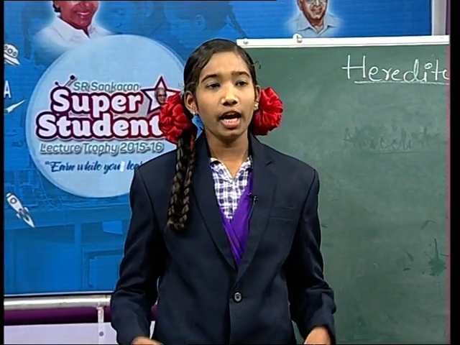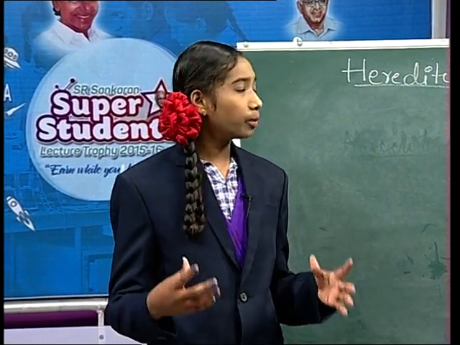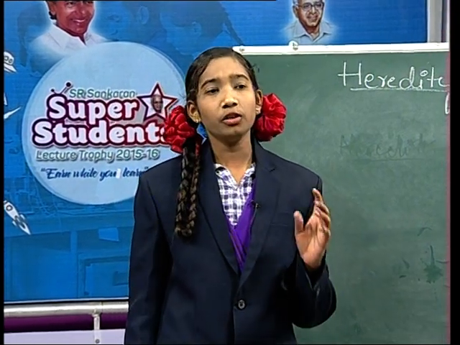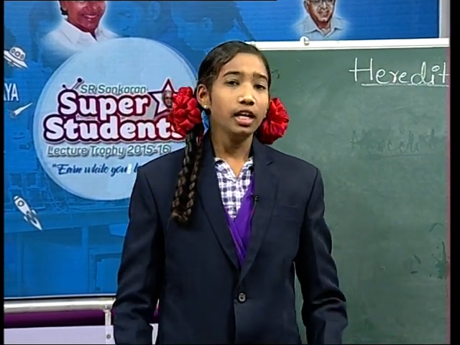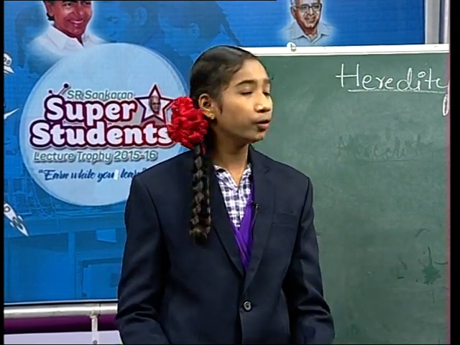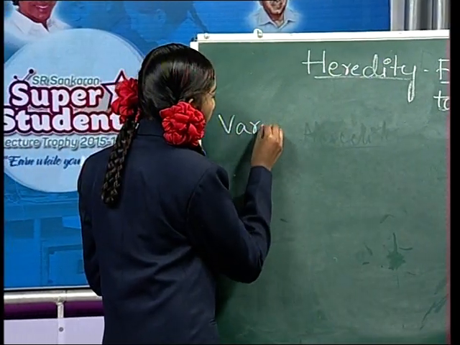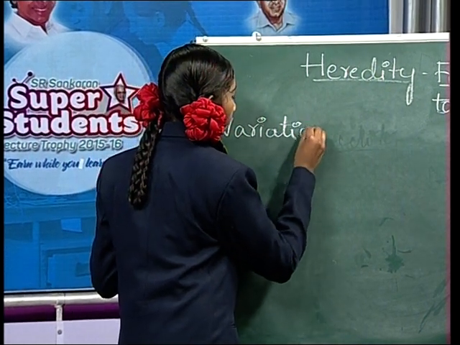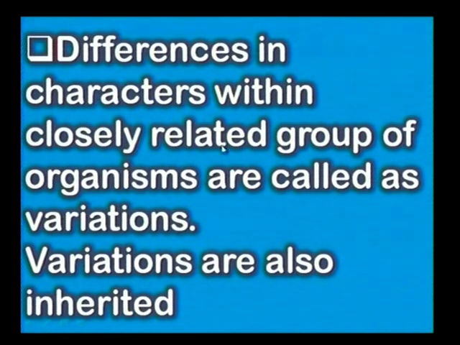Now if we see many eyes and earlobes, they are very different. Like some eyes are blue in color, some are black, some are brown. If we observe the earlobes, some are large, some are small, some are attached, some are free. There are many varieties, isn't it friends? Okay. Yes, the difference in characters within very closely related group of organisms is known as variations. The differences in character within closely related group of organisms are called variations.